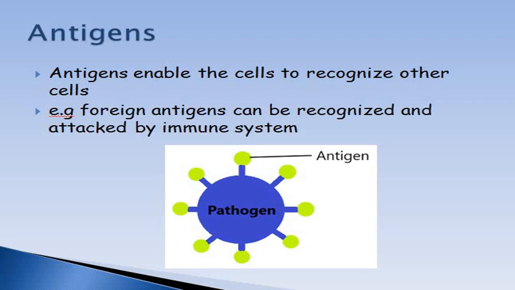And some of these proteins act as antigens, and these antigens are used to recognize the cell, especially when some foreign particle enters the body. The proteins present on its surface are identified by the immune system as antigens, and the immune system is activated and then attacks that microorganism.